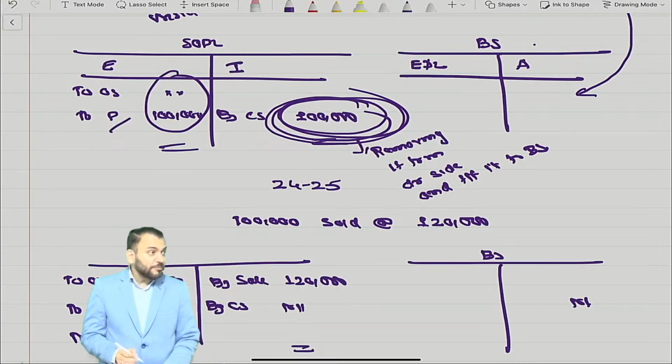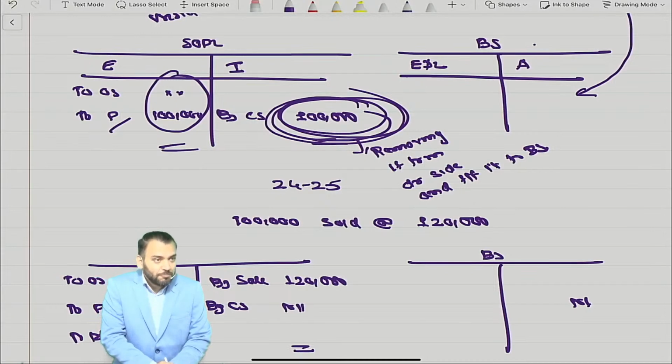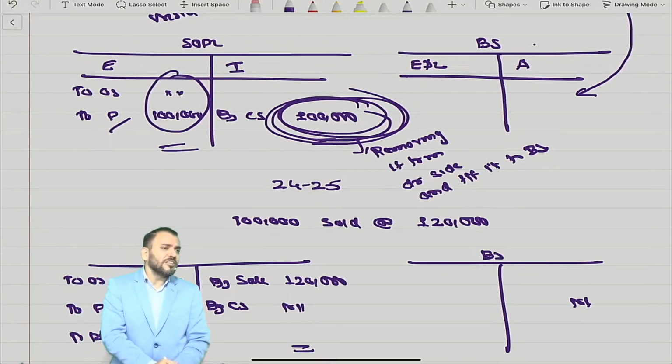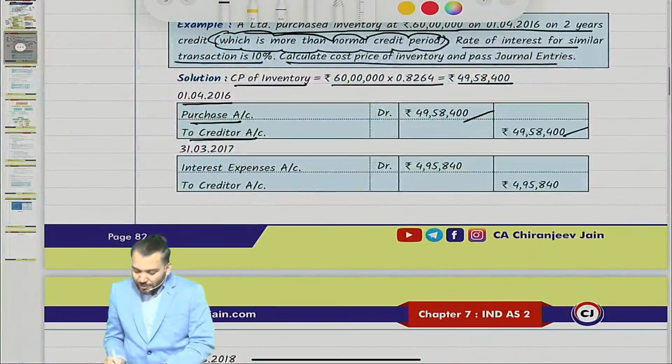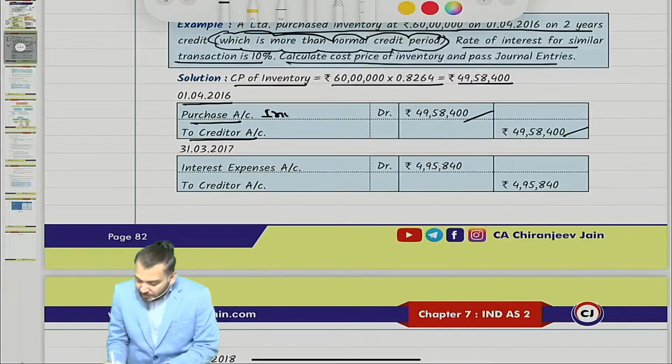So we record purchase, but we find that it is not yet sold, then we transfer it to the balance sheet. This is traditional accounting, traditional bookkeeping. Got it? Now you have understood this. I was just giving the basic concept. Purchase account debit to creditor, so we can also say inventory account debit to creditor.